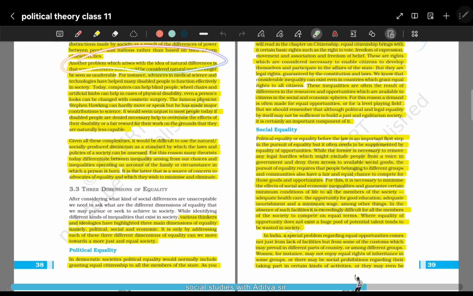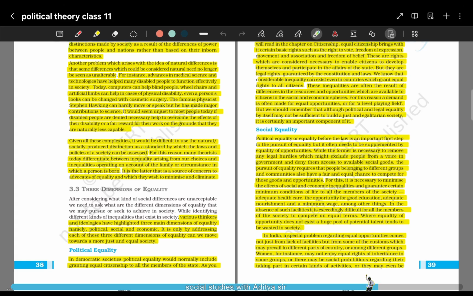the problem with the idea of natural differences. If earlier, say 20-30 years ago, we had a blind person, that person was treated differently because he or she was blind and could not see. But today medical science has advanced so much that we can help blind people get back their vision, right, and we can help people who are disabled, who can use wheelchairs. Another example is the famous physicist Stephen Hawking. He could not speak, he could not move, but still he was one of the best physicists we have ever seen. So that means with the help of science we can also overcome these natural inequalities and natural differences.